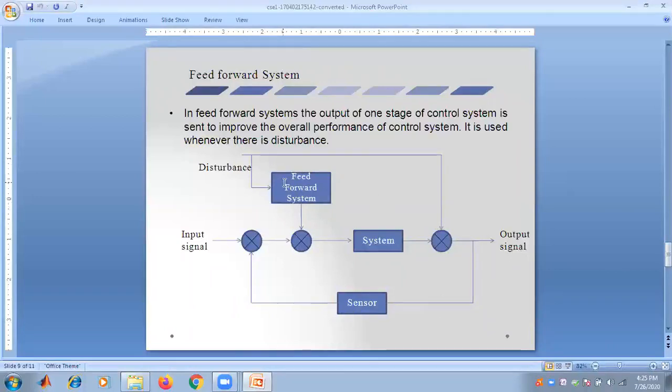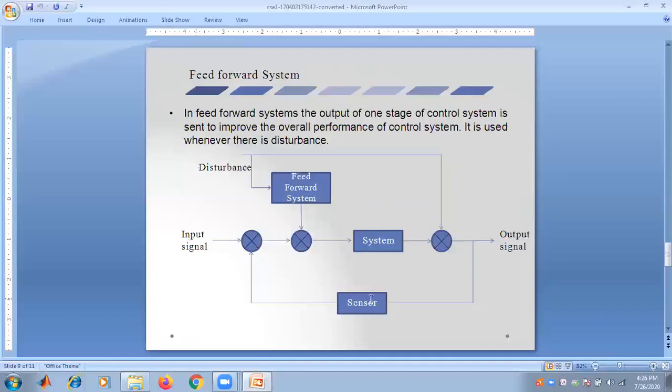In case of the feed-forward system, the output of one stage of the control system is sent to improve the overall performance of the control system. Whenever there is a disturbance in the system, we generally use the concept of a feed-forward system, and there is a general construction that we have all seen for a control system where there is a disturbance.